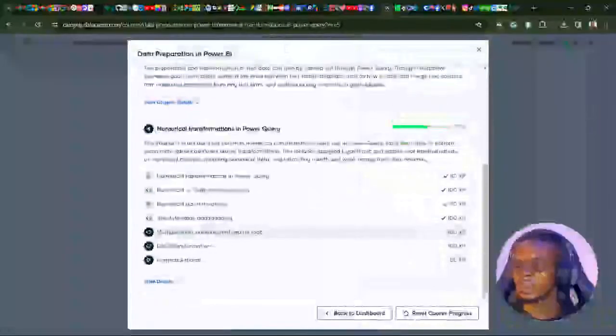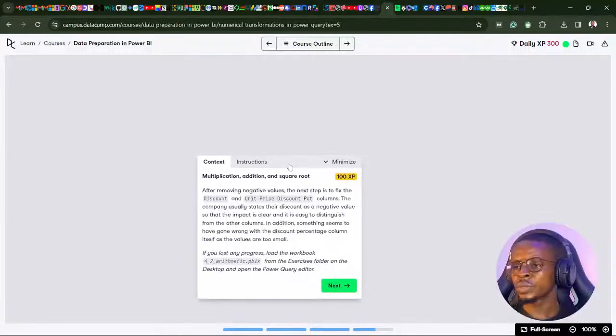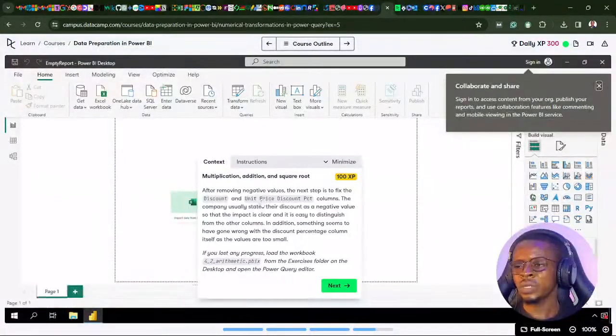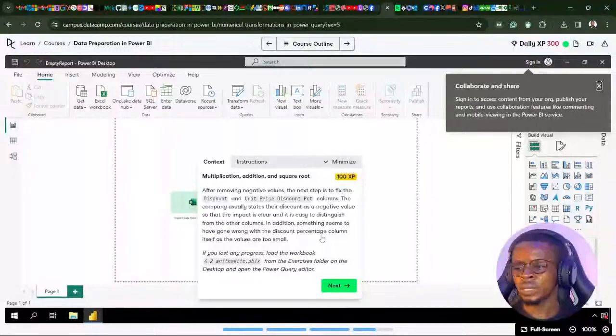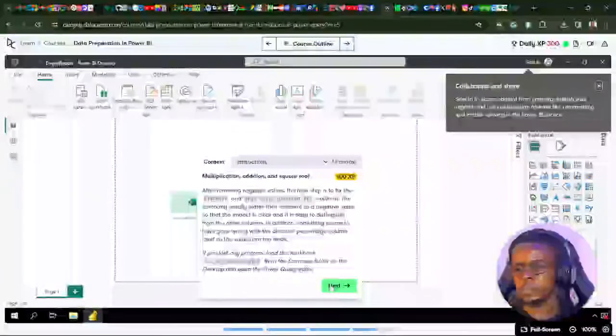So moving on to the next, multiplication, addition, and square roots. You will perform multiplication, addition, and square roots. After removing negative values, the next step is to fix the discount and unit price discount percentage columns. The company usually states their discount as a negative value so that the impact is clear and it is easy to distinguish from the other columns. In addition, something seems to have gone wrong with the discount percentage column, as the values are too small. Okay, so let's continue from there.